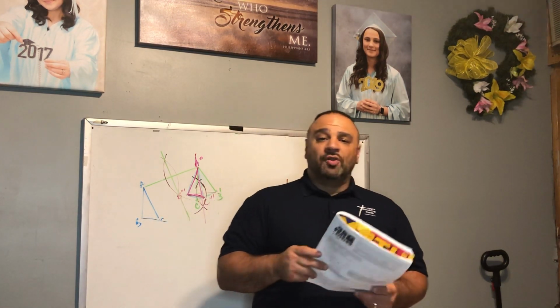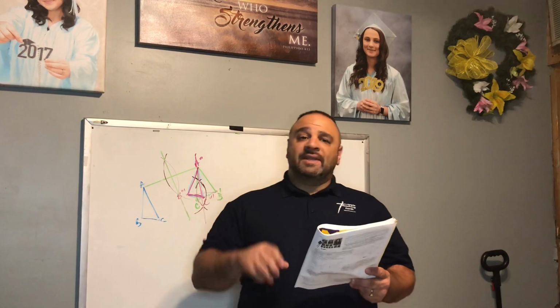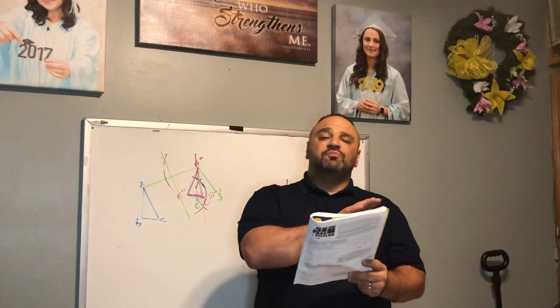Looking at number 5. Now notice in number 5, all the points correspond. They're not reversed, so it can't be a reflection. It's not rotated, so we know it's not a rotation. So it looks like it just moved across the page. So for number 5, what will we have? A reflection, a rotation, a translation, or a glide reflection? A translation, very good.